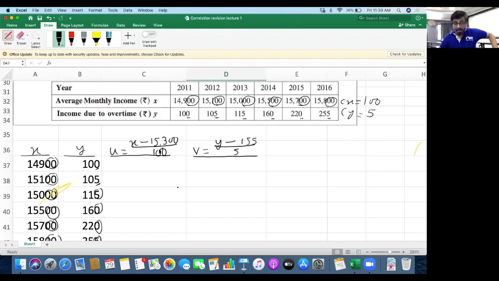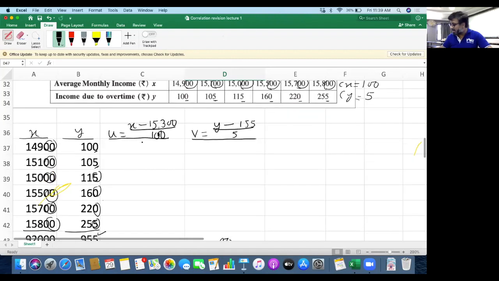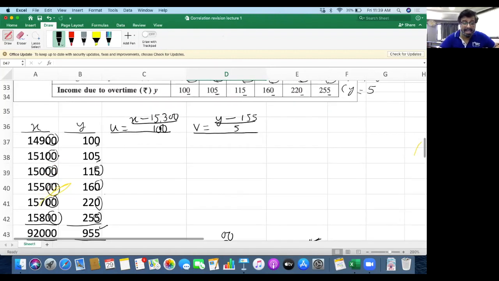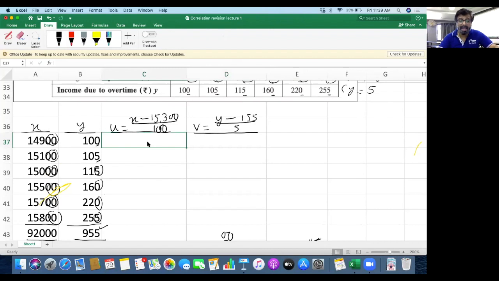Now, x minus 15,300 divided by 100. So you can see here x is 14,900. If you do it in the calculator, 14,900 minus 15,300 is minus 400, divided by 100 is minus 4. Sir, can you repeat?